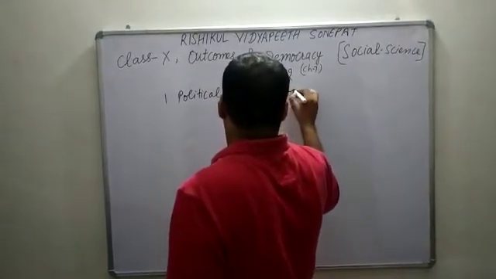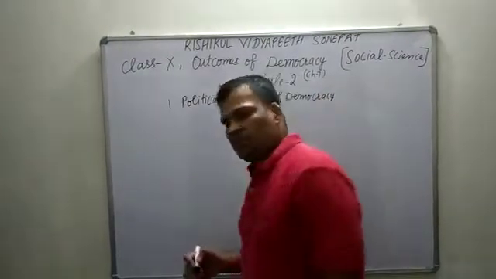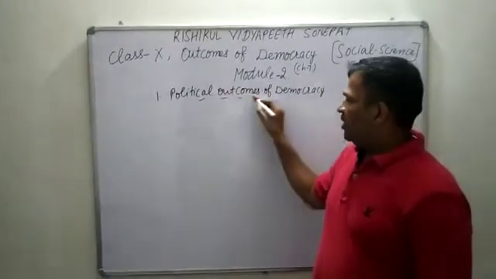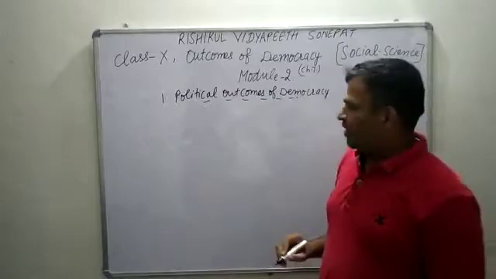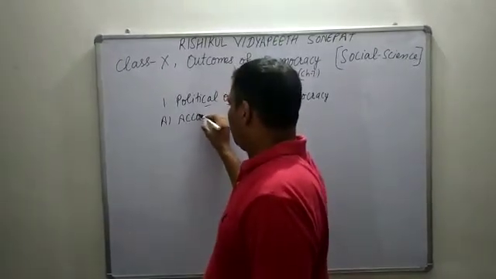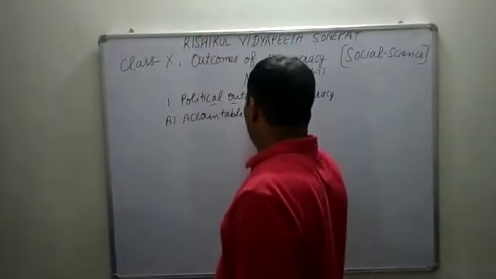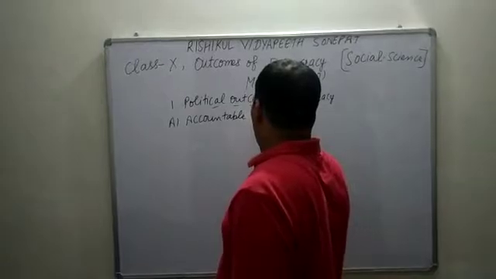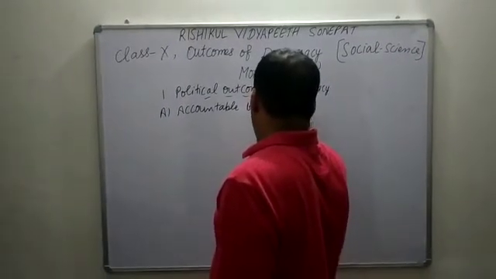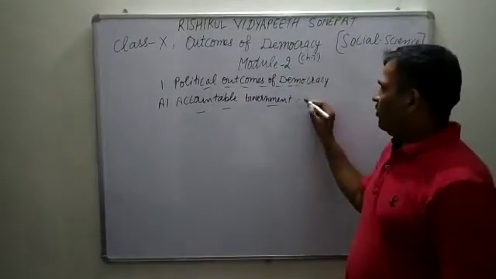You know that democracy is one of the better forms of government in comparison to others. Here are some points related to democracy. The first is accountable government. It means this is a form of government that will give answers.